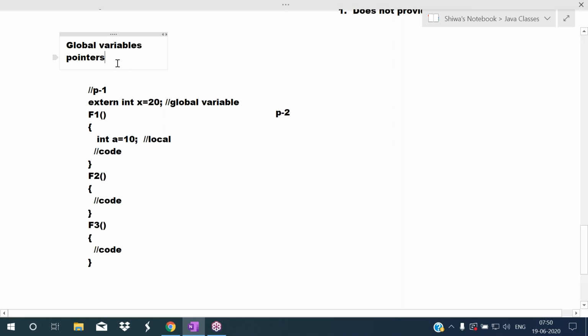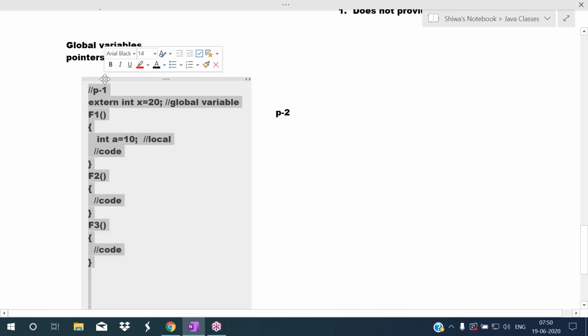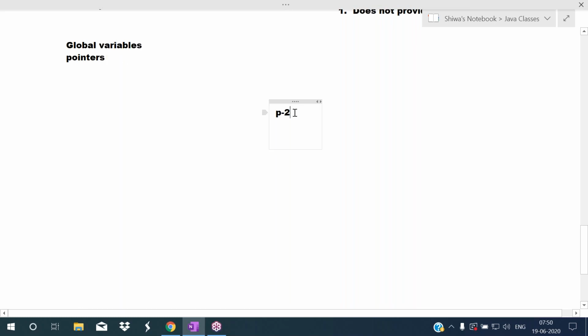Okay, and next one is pointers. Because of pointers also, security problems may occur. So how may security problems occur with the help of pointers? See here, listen carefully. In the C language, the structures concept is there. Try to understand, I'm explaining clearly here. I'm defining a structure here.